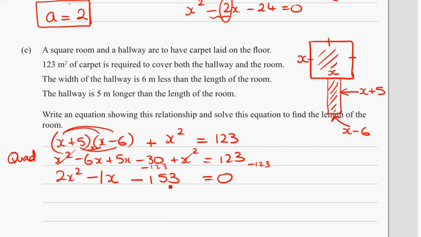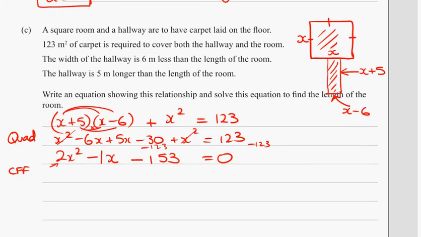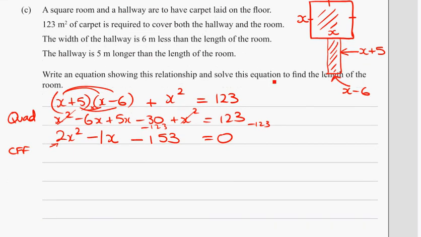right, now factorising this is not going to be easy. We've got a 2 in the front, so we look for a common factor first, but unfortunately 2 doesn't go into either of them. So we're going to have to factorise this with the 2 in the front. Right, so we're looking for factors of 153. I find a factor tree sometimes helpful. Clearly 3 is going to go into this number. 3's into 15 go 5, 3's into 3 go 1. 5 plus 1 adds to 6. When the digits add to a multiple of 3, then 3 goes into it.